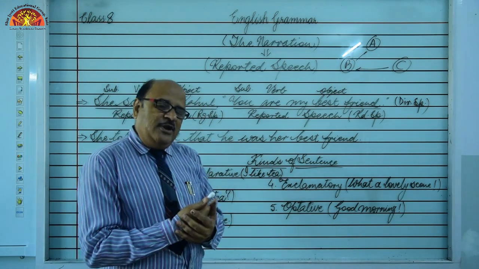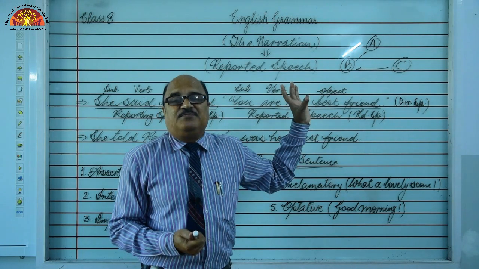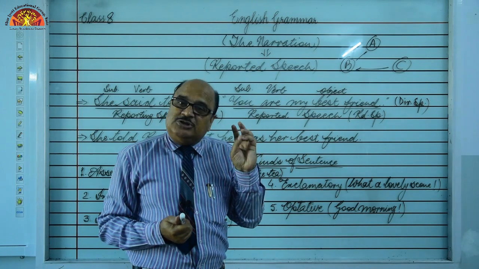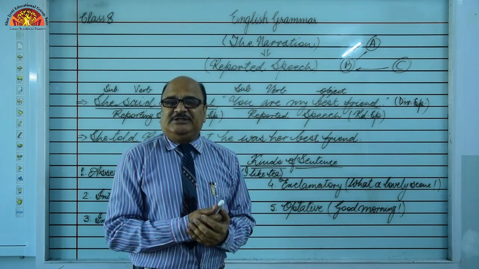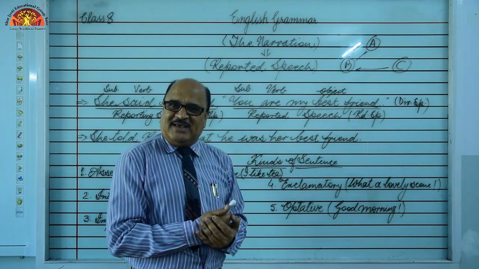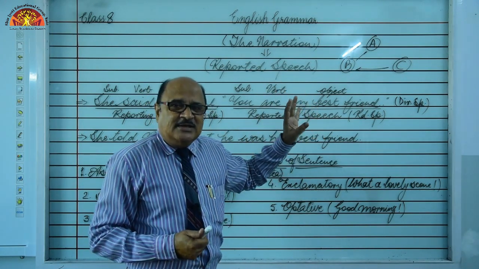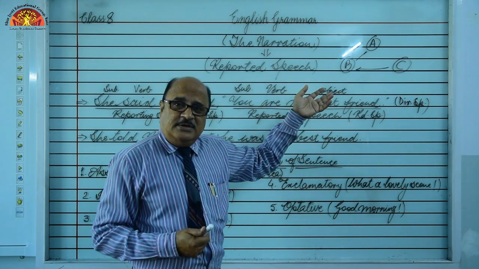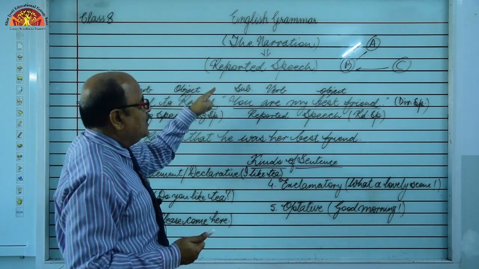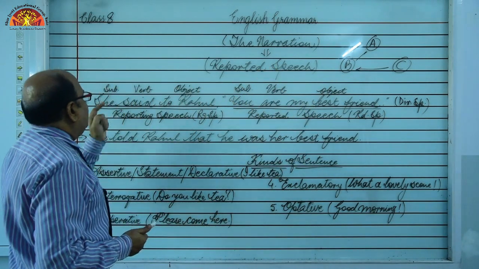So, what have you learned? That in indirect speech, these punctuation marks are not at all used: comma, inverted commas, question mark and sign of exclamation. Or in other words, if these punctuation marks have been given in the sentence, during its conversion we just remove them. Okay? So, have a look. She said to Rahul, "You are my best friend." This is direct speech.